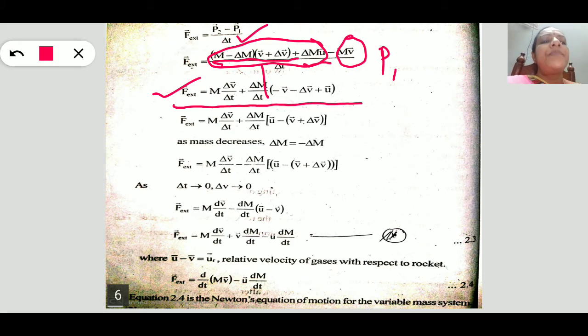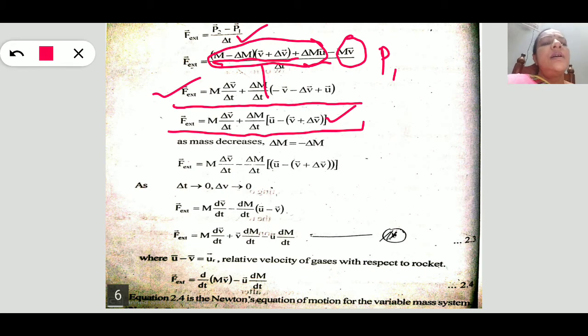Okay, next step, we are simplifying this equation. So that is F, the external force, meaning the net force acting upon this rocket system, is m delta v by delta t plus delta m by delta t, and this can be written as u minus, taking as a common, v plus delta v.